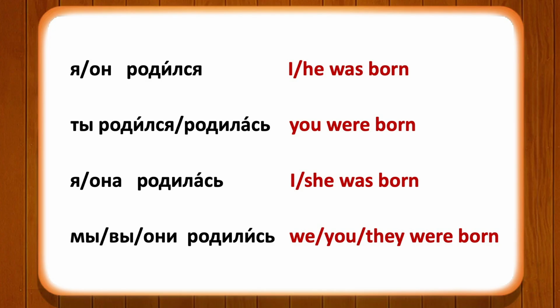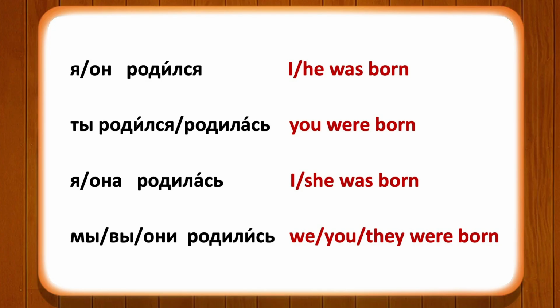So я, ты, он родился, masculine. For feminine, я, ты, она родилась. For plural, мы, вы, они родились. It means to be born. So я родился means I was born. Ты родился, you were born. Он родился, he was born. For feminine, я родилась, I was born.